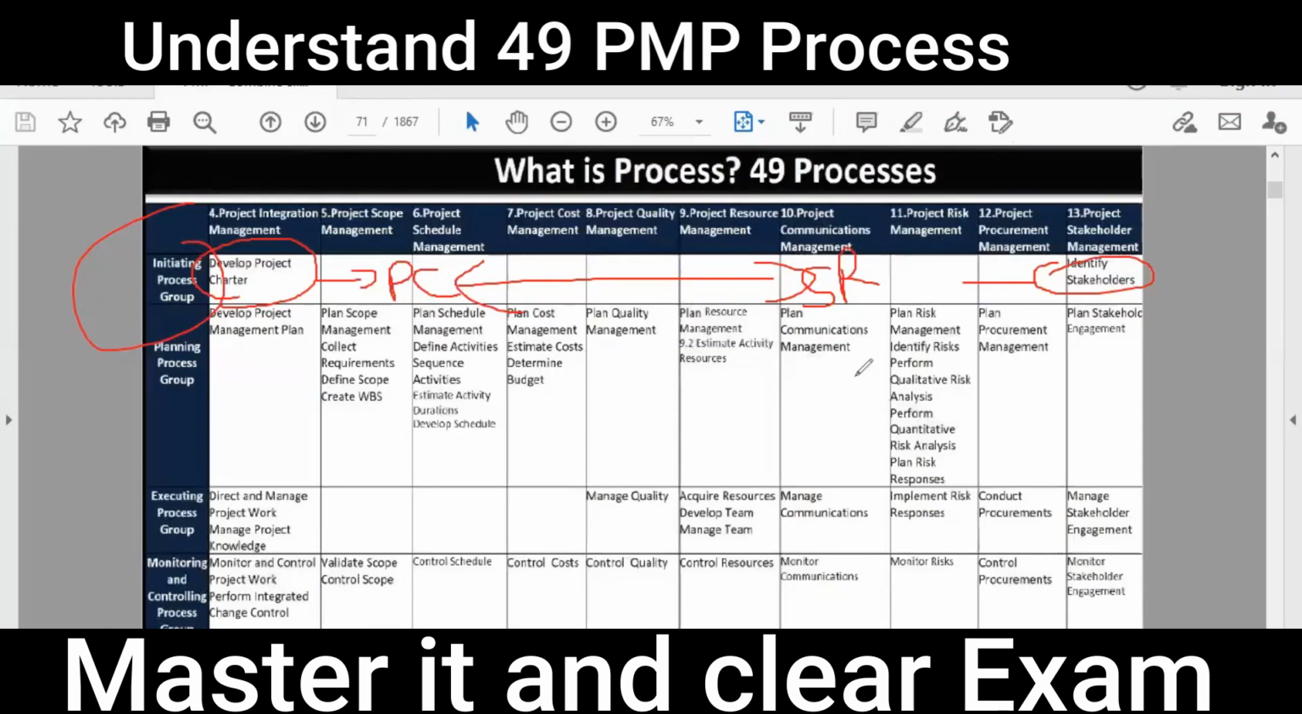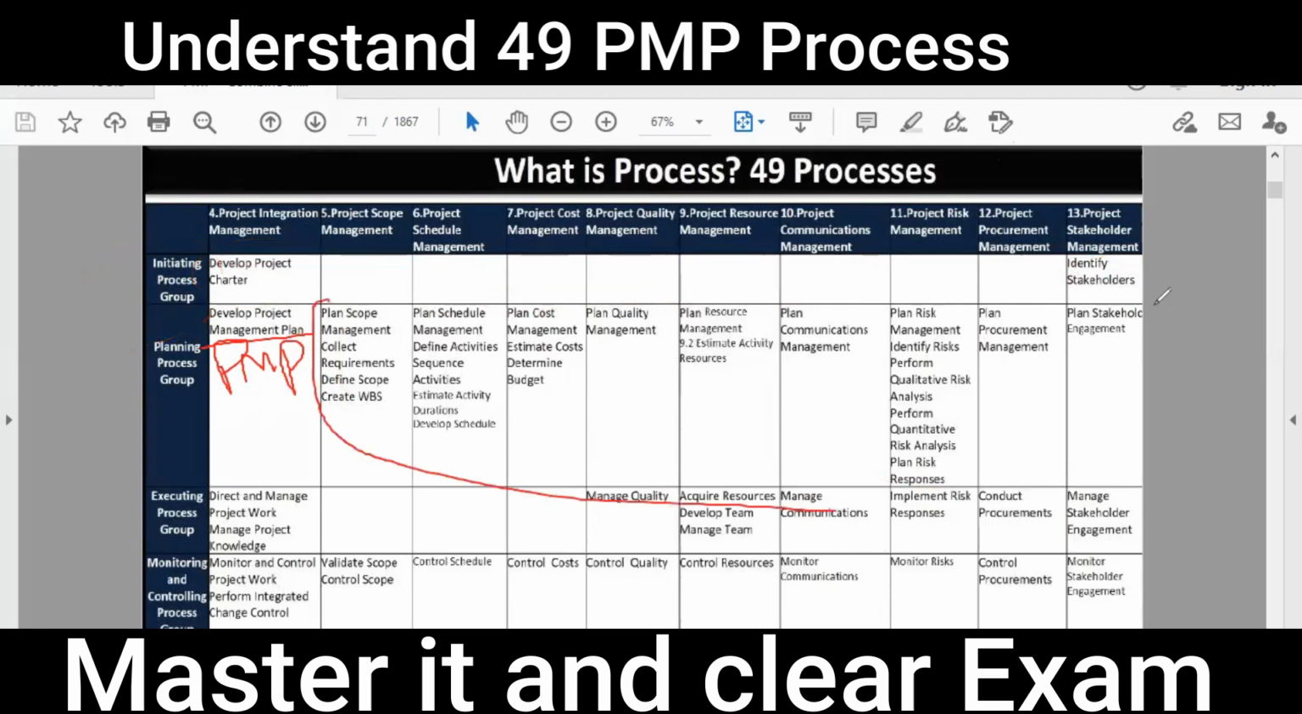Once we are done with this, we move to the planning process group. In the planning process group, the output is basically the project management plan. What is the project management plan? It is basically the mother of all plans. What do I mean by mother? It is a combination of all plans. All plans, once created, go into the project management plan.